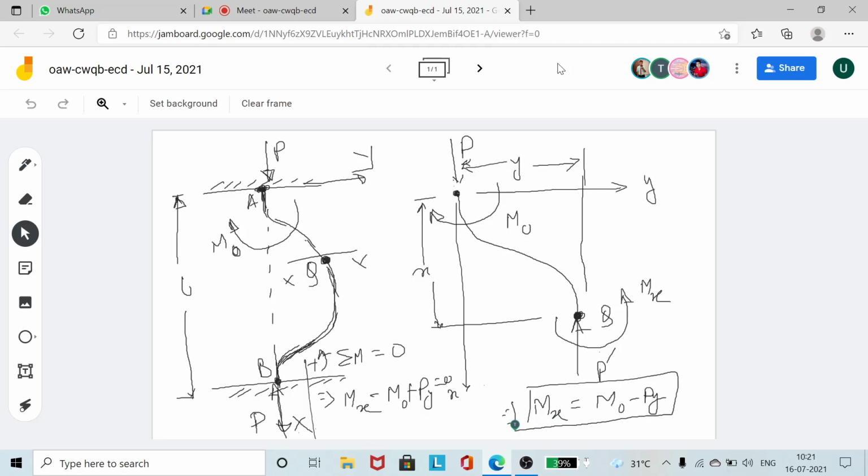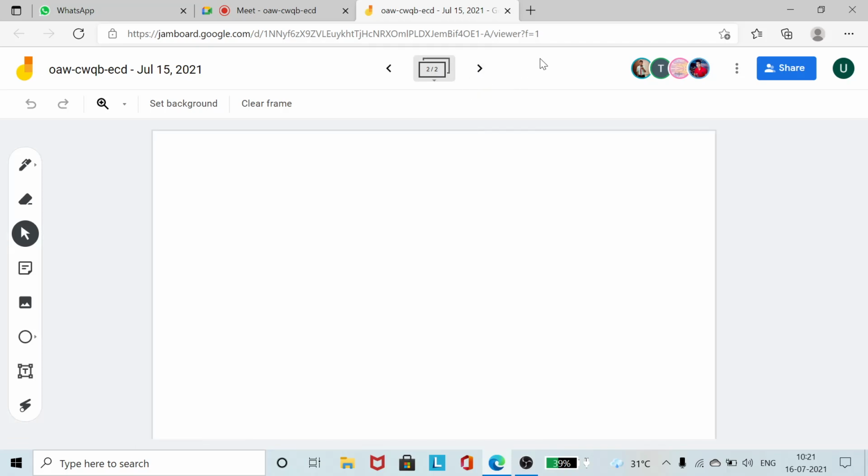Once you have this expression, the other parts of the derivation are as usual. Last day we derived that Mx is equal to EI d2y/dx2. So EI d2y/dx2 equals Mx, which is M0 minus Py.